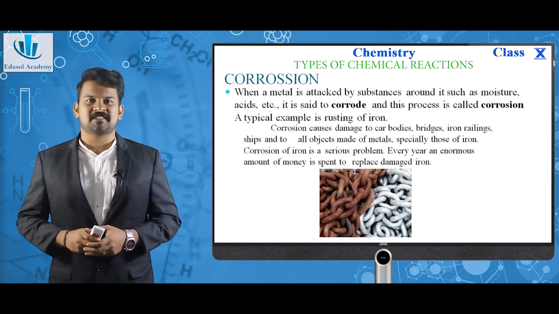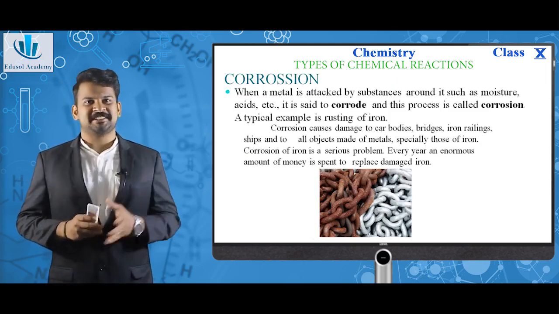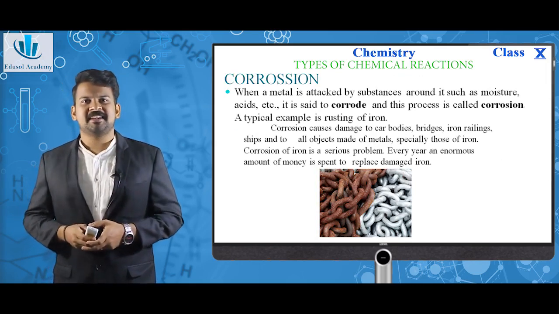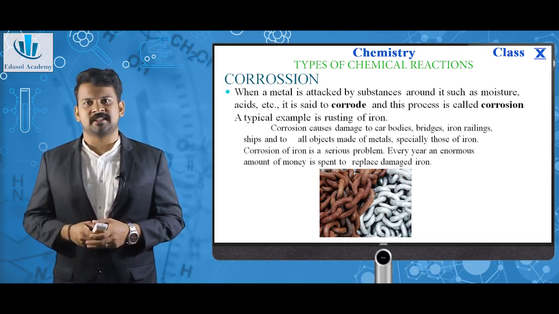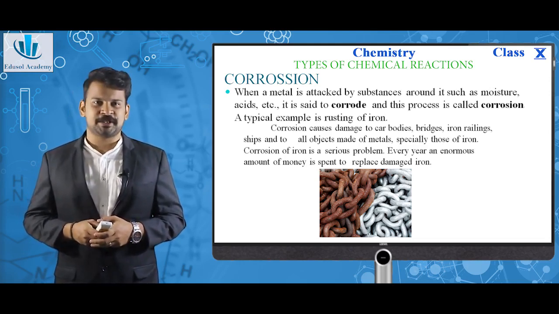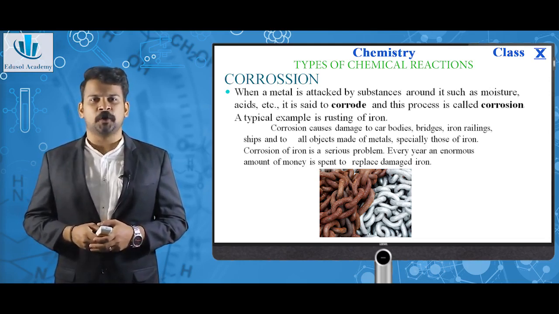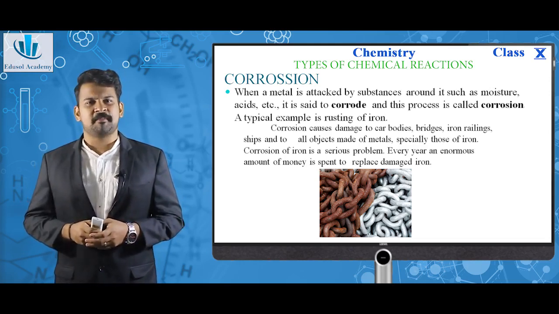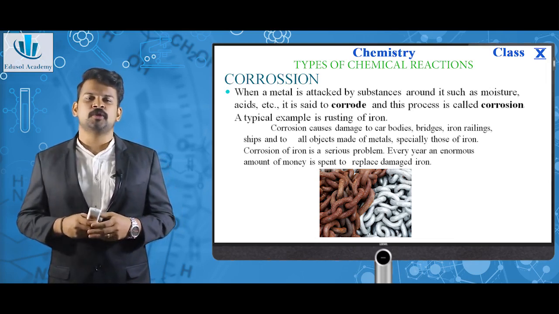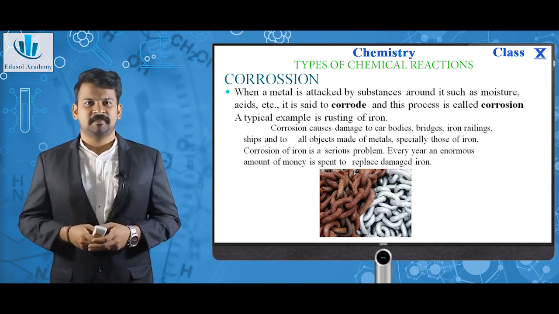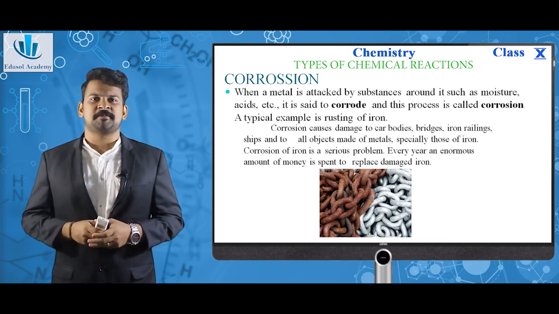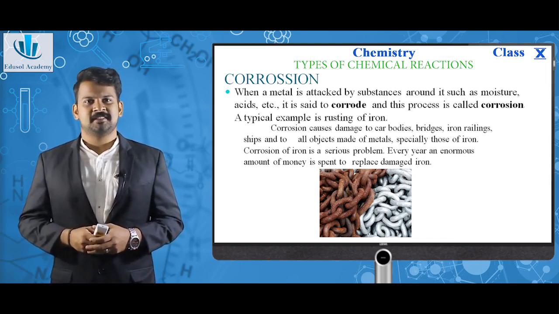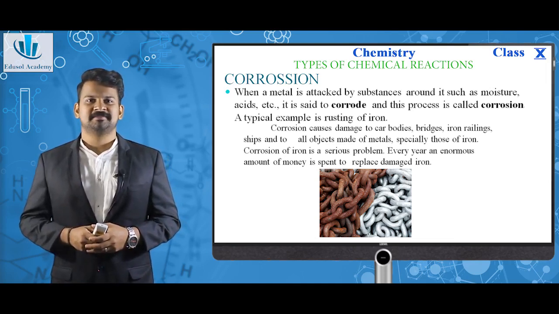So, moving to the next subject, which is corrosion. This is a very familiar name. When a metal is attacked by a substance around it, such as moisture, acid, etc., it is said to corrode. And this process is called corrosion. A typical example is rusting of iron that you can see at your home. If you just view any iron substance, by time the color and appearance of it changes. This is due to corrosion.